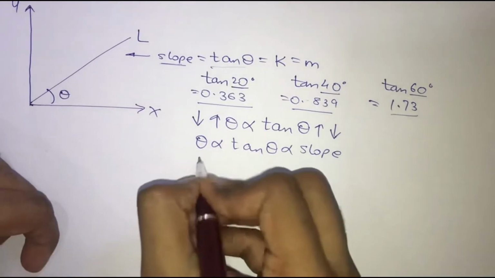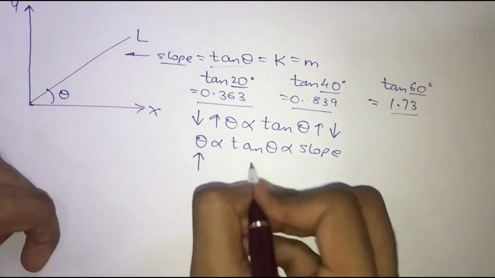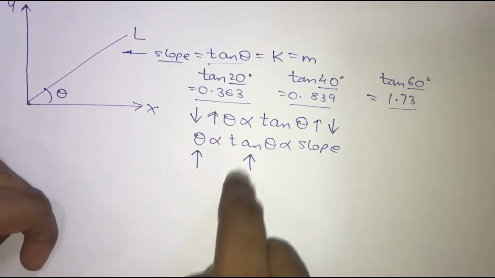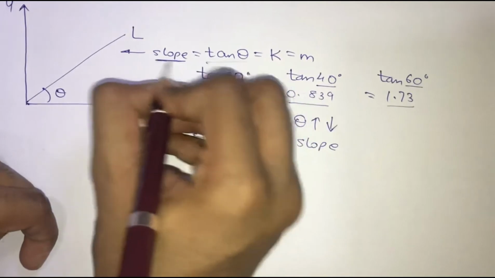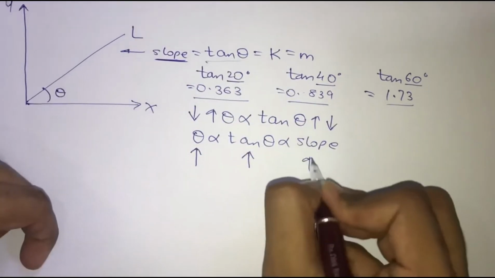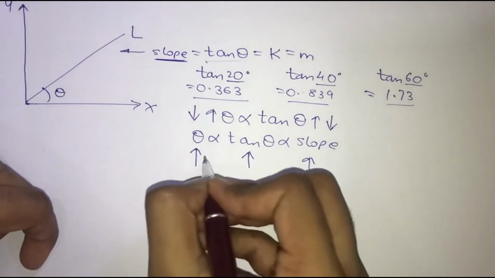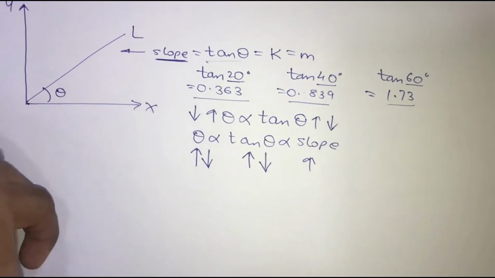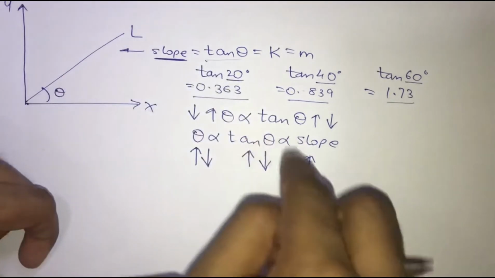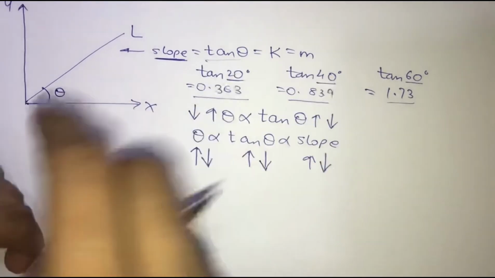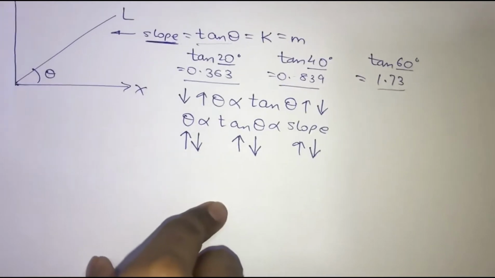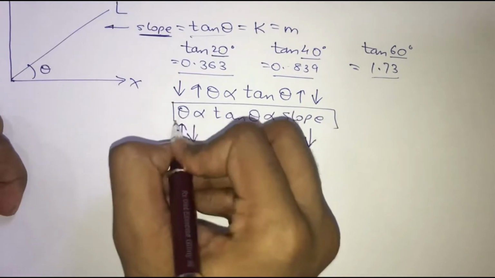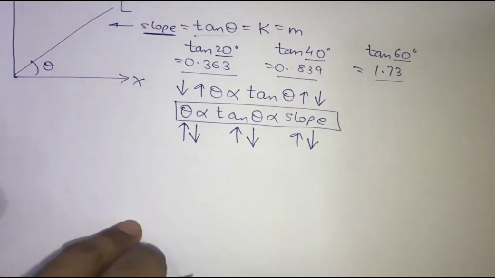Which means that if you increase the angle, it is obvious that the tan of that angle is also going to increase, and if you are increasing the tan value, then your slope is also going to increase. Similarly, if you decrease the angle, the tan of that angle is also going to decrease, and then the slope is also going to decrease. This is the relation that you need to keep in mind throughout this video.